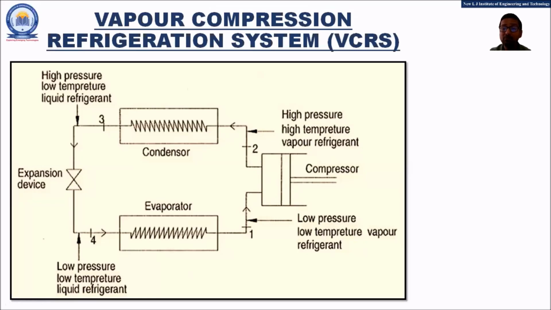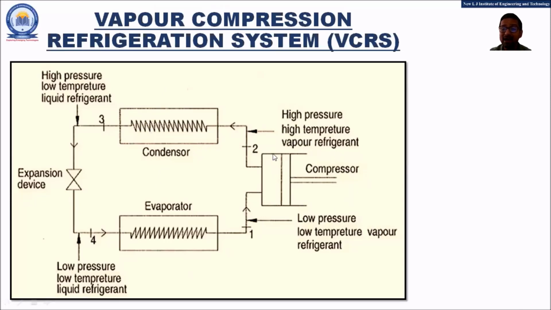In the compressor, by supplying external work, the compression process takes place, and because of the compression process, the pressure and temperature of the vapor refrigerant increase, and this high pressure, high temperature vapor refrigerant is then passed on to the condenser.